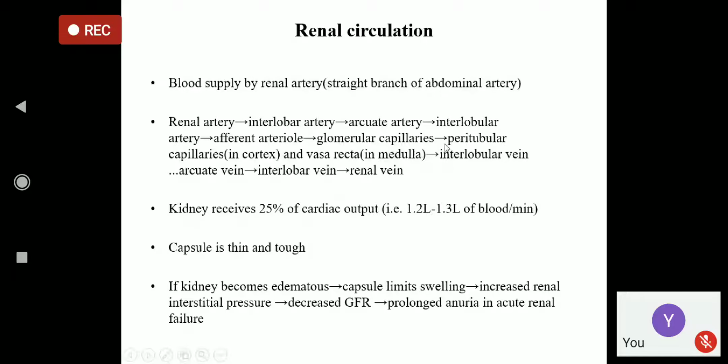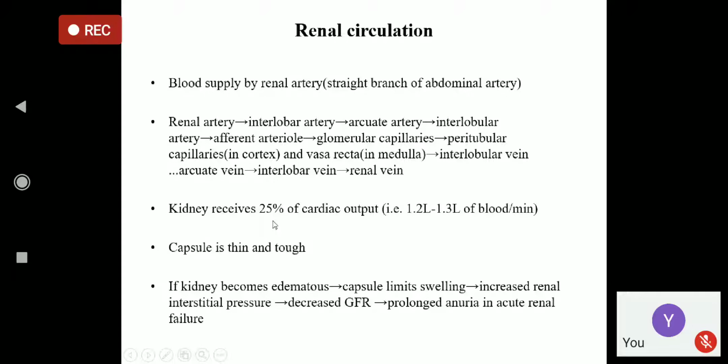And then it comes to the interlobular vein. From there to the arcuate vein, then interlobar vein, then renal vein, and then it comes out. In this way, the circulation goes on.